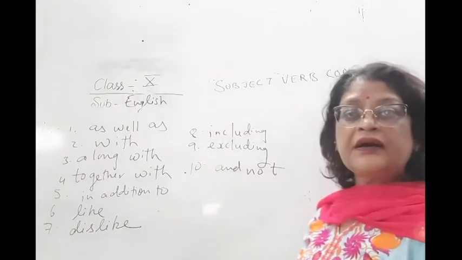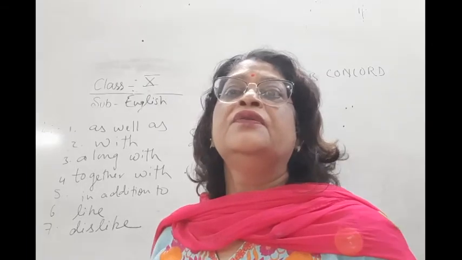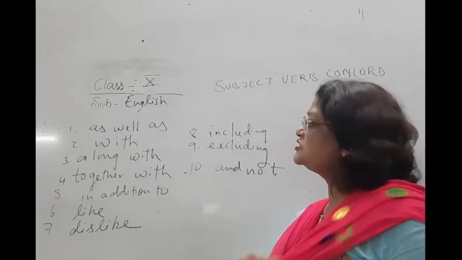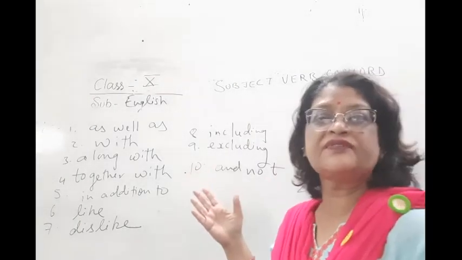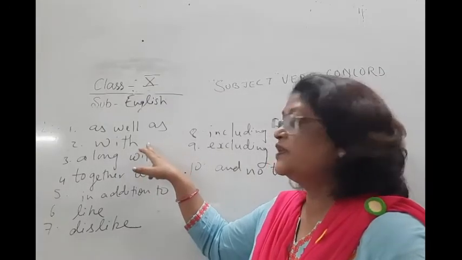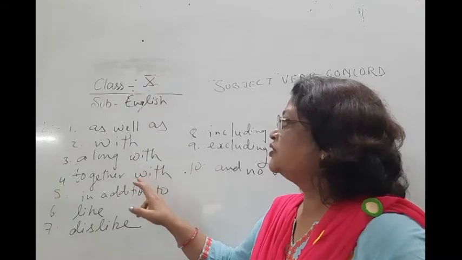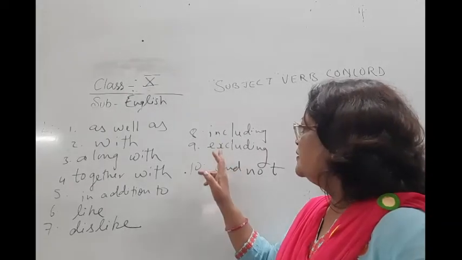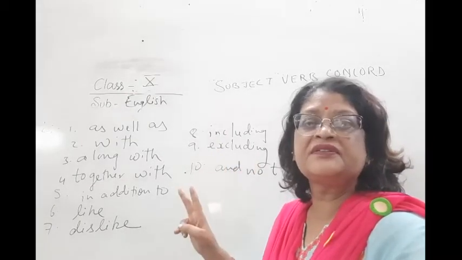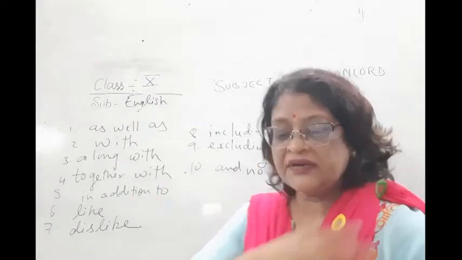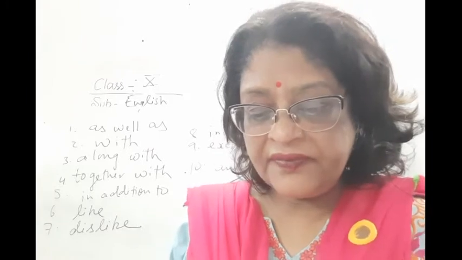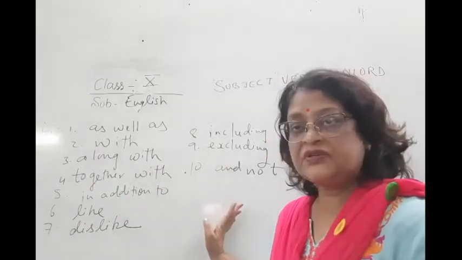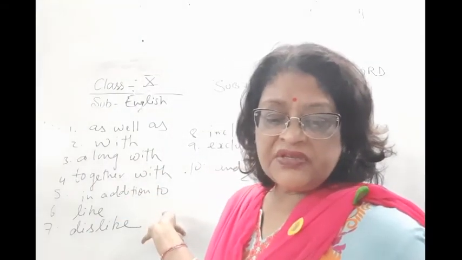So children, if two subjects are there and they are joined with these 10 words which are written on the board, like as well as, with, along with, together with, in addition to, like, dislike, including, excluding, and not, then the verb will be according to the first subject.